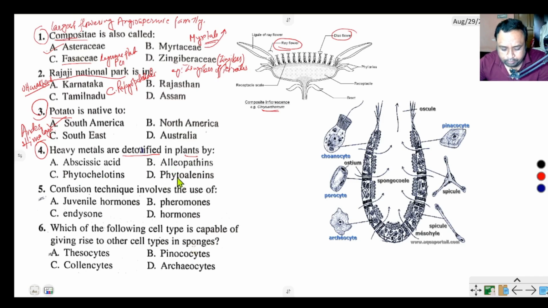Heavy metals are detoxified in plants by abscisic acid, allelopathins, phytochelatins, or phytoalexin. The correct option of this question is phytochelatin. Phytochelatin is a small peptide produced from the amino acid glutathione. Phytochelatin binds with toxic material and then detoxifies it.